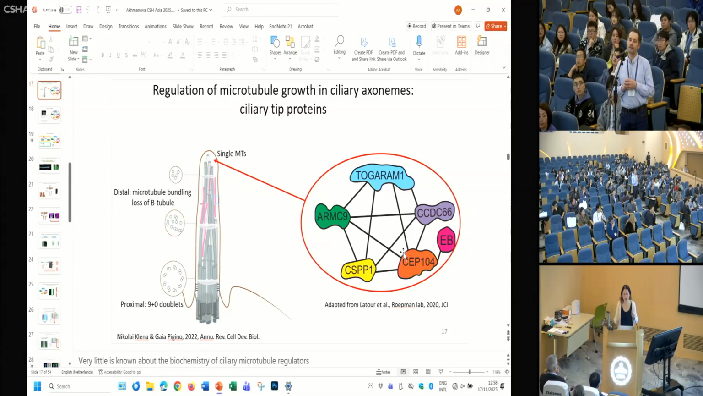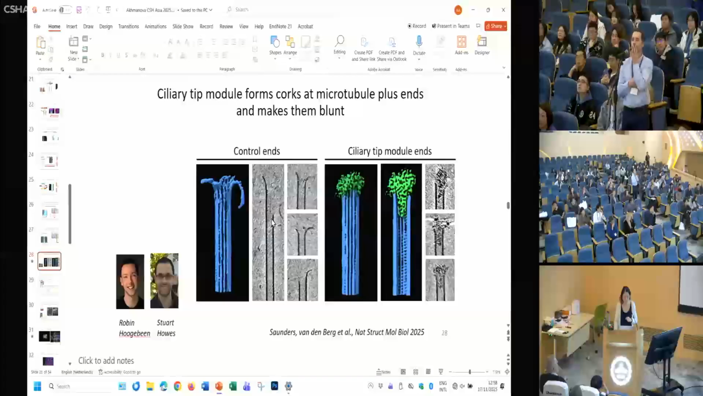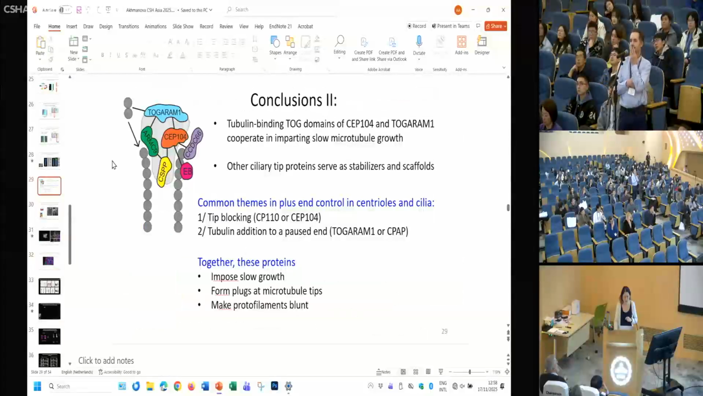Some of it exchanges. So, if I go to the model here, EB protein exchanges, it goes in and out fast.